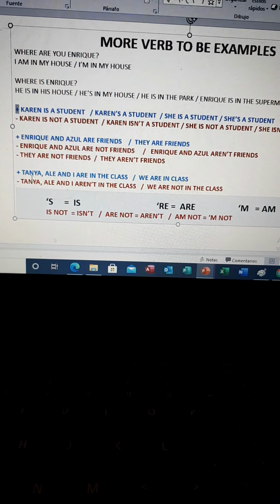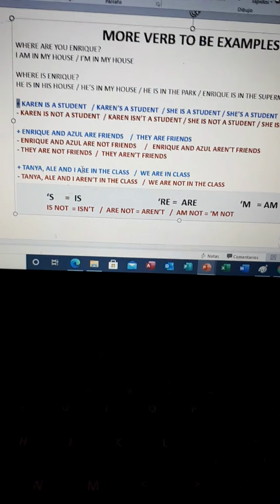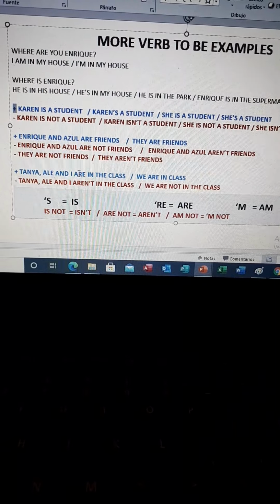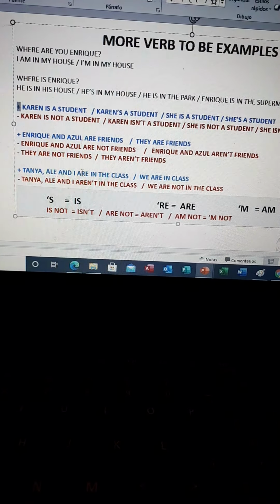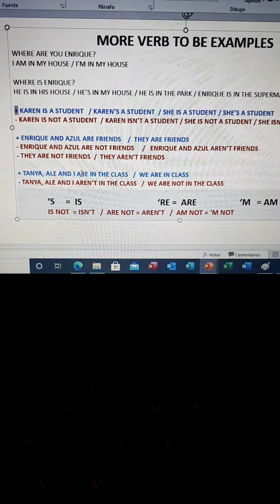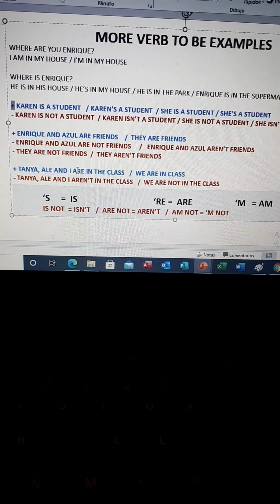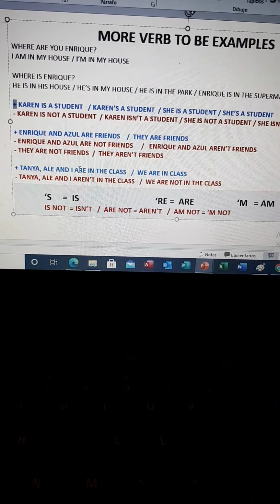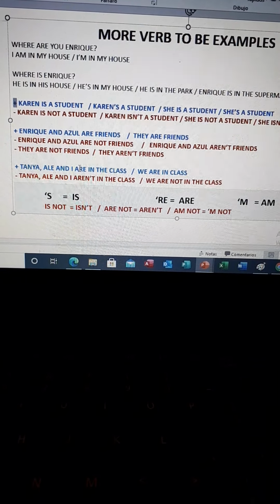We have another example. Tanya, Ale, and I, because I am including myself, are in class. It's the same if we said we are in class. Remember that we use the pronouns instead of the name, okay? Or instead of the subject. For negative, Tanya, Ale, and I aren't in class, or we are not in class, or we aren't in class, okay?